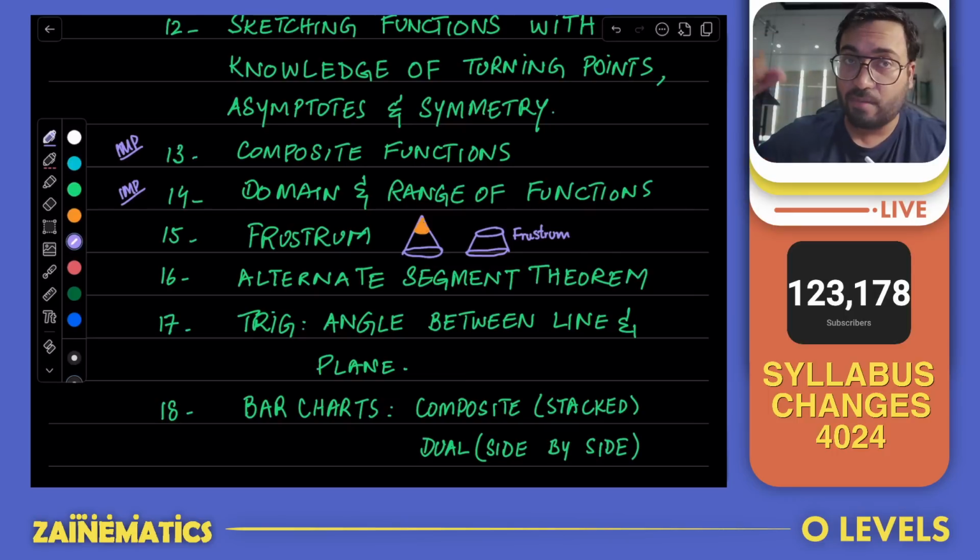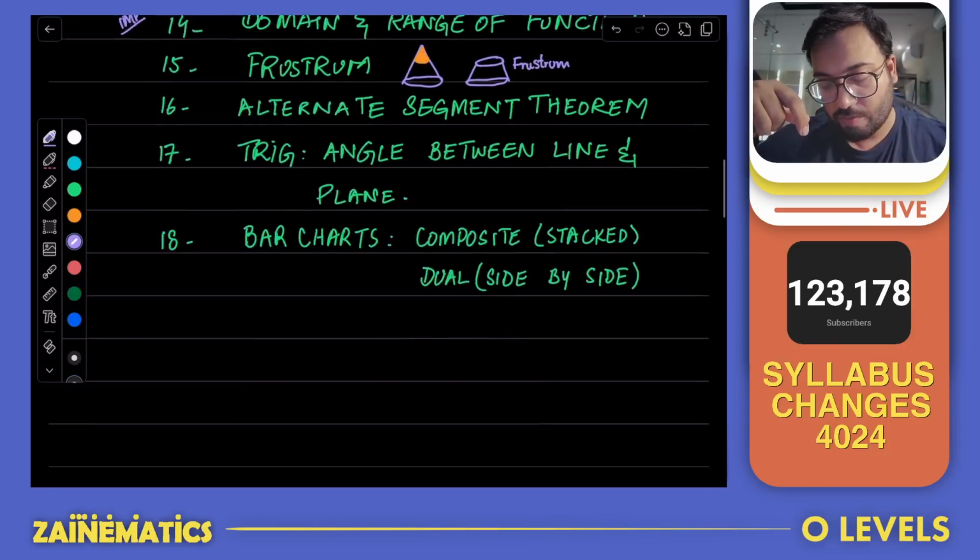For functions, it's a major thing. You have to keep an eye out. The paper is going to be filled with a lot of things related to functions, graphs of functions. Keep an eye out for that. It's going to be very important. I'm going to do detailed videos on those with a lot of examples, but just keep in mind they're going to be important. Now let's talk about the good parts.